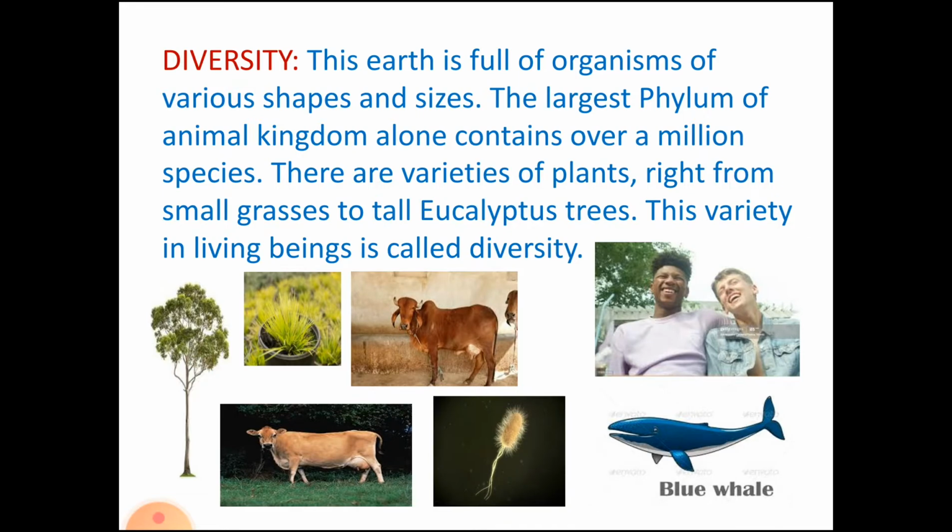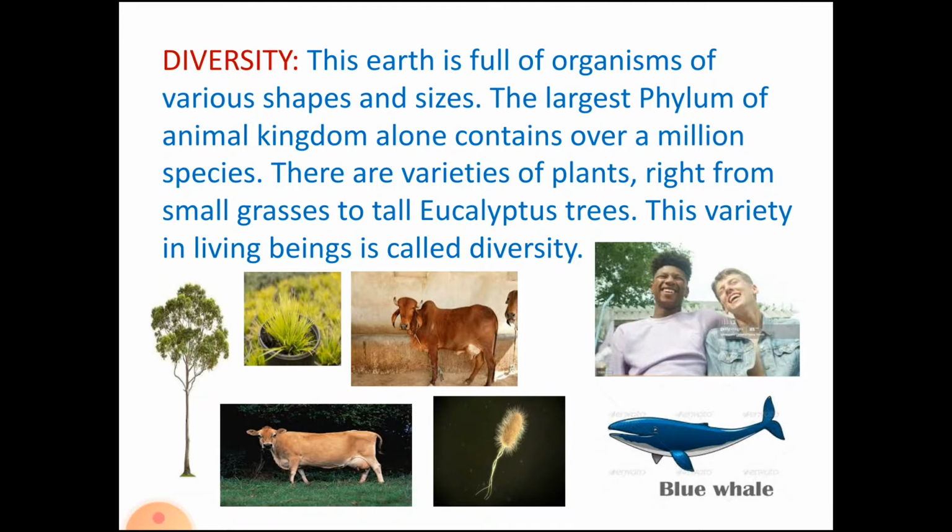Diversity. The earth is full of organisms of various shapes and sizes. The largest phylum of the animal kingdom alone contains over 1,000,000 species. That means we find a variety of organisms, starting from a small microbe to a gigantic one.